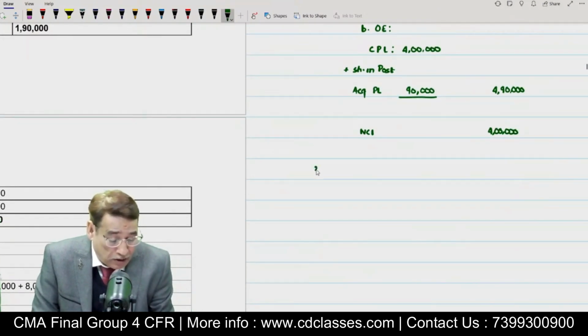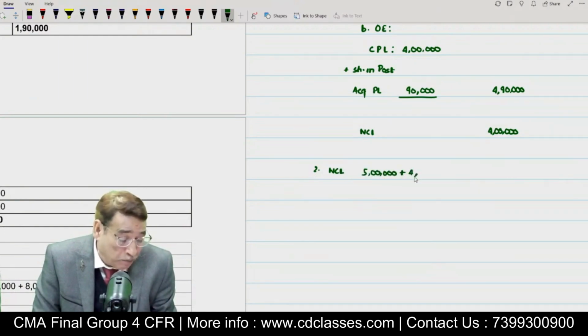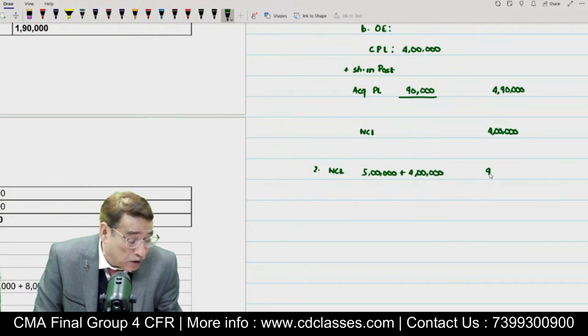For example, in this case, NCL. If you remember, the amount of NCL of parent I think was 5 lakh and of subsidiary is 4 lakh. So I am simply going to write here 9 lakh. Only line by line addition is needed. Is it clear to you or not?